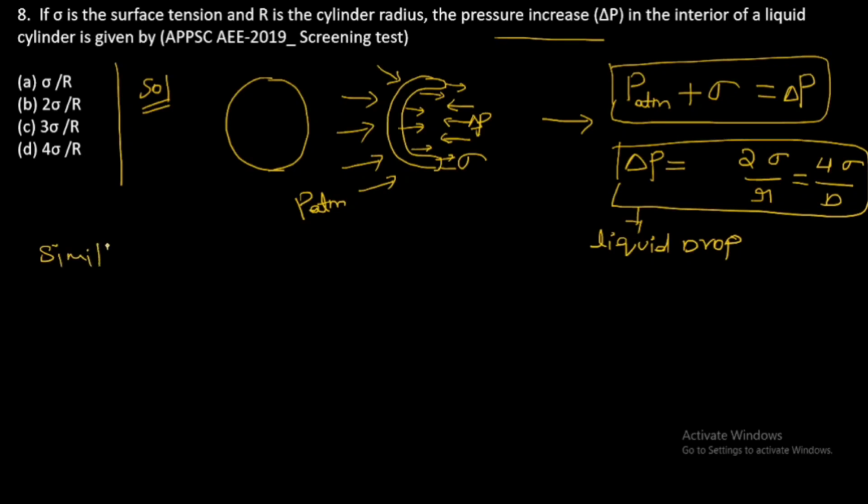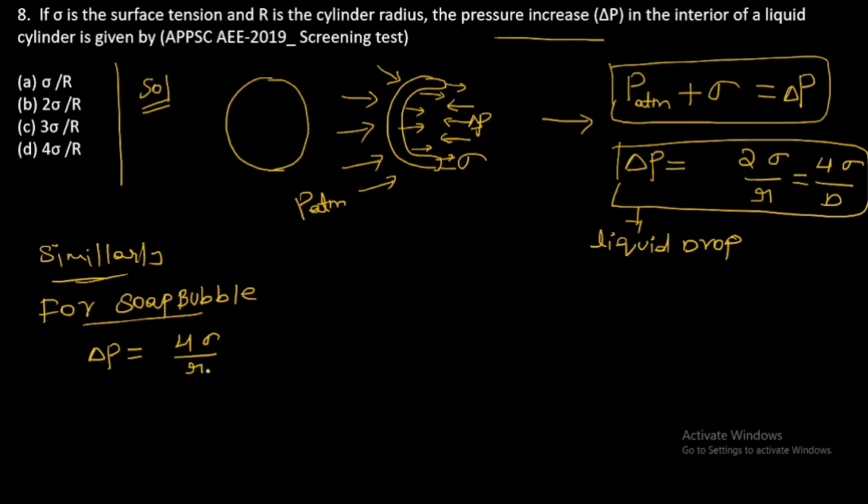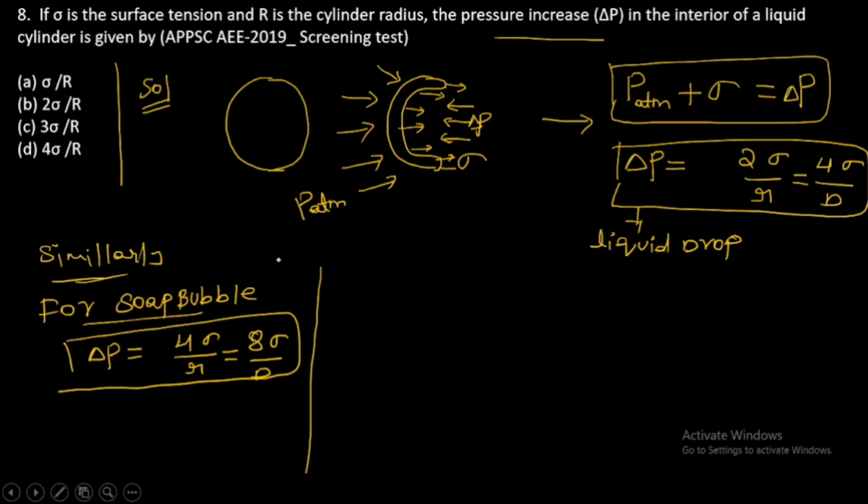Similarly, for soap bubble, pressure equal to 4 sigma by r is equal to 8 sigma by d. But in the question asked, it is a kind of cylindrical jet.